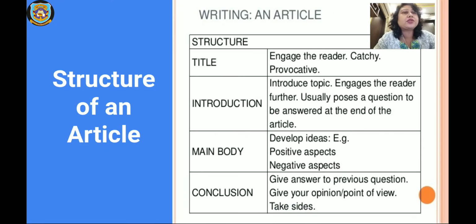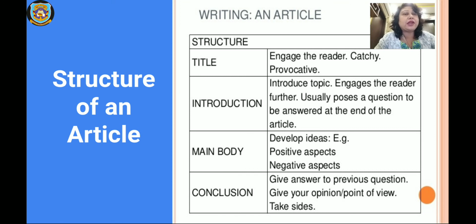Then next is the structure of an article. So what is the structure? Firstly, it should have the title, which engages the reader, and it should be catchy and proactive. The next one is introduction, where you have to introduce the topic which engages the reader and usually poses a question to be answered at the end of the article. So you have to put a question so that it catches the interest of the reader, and then you have to answer that question in the follow-up.